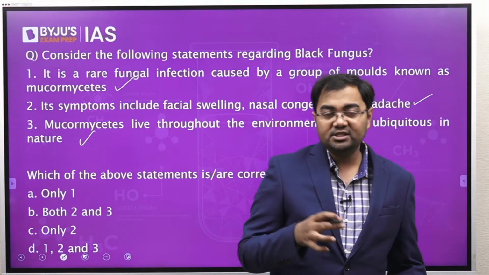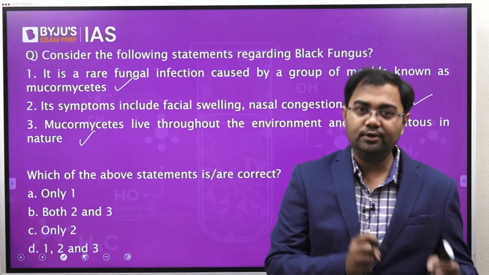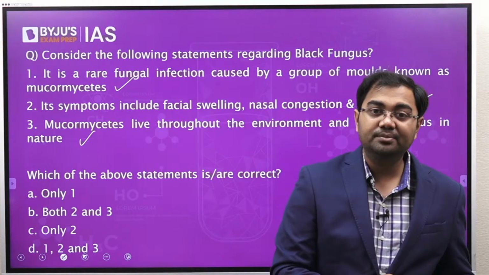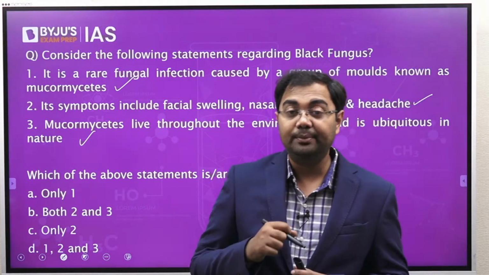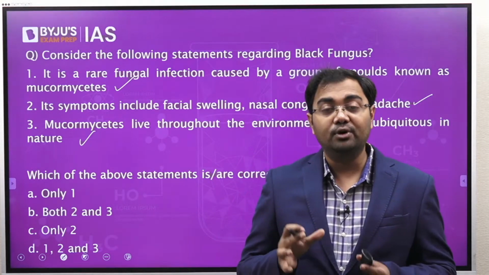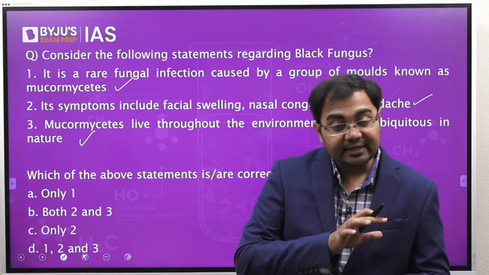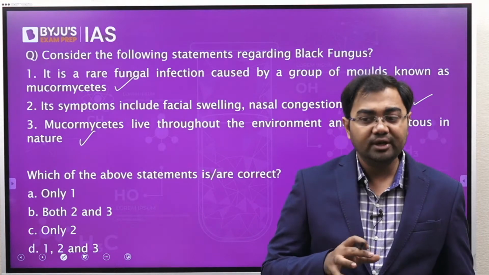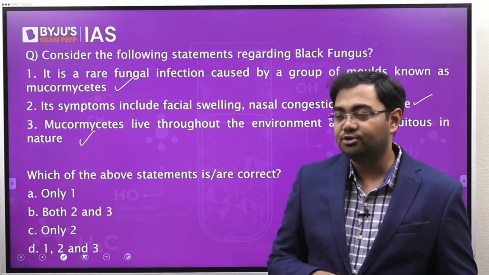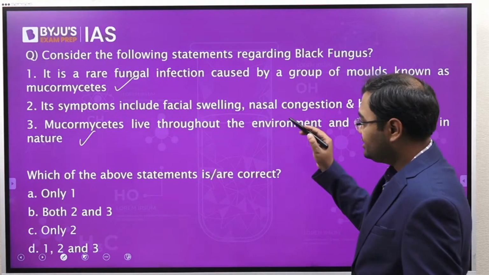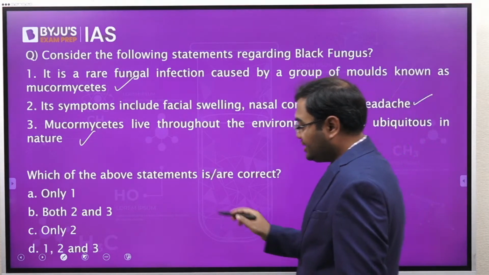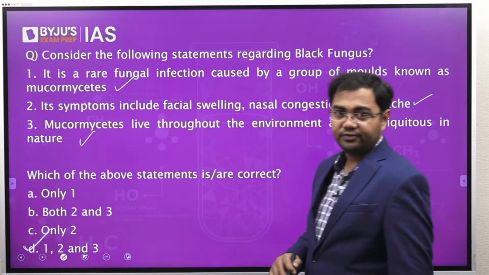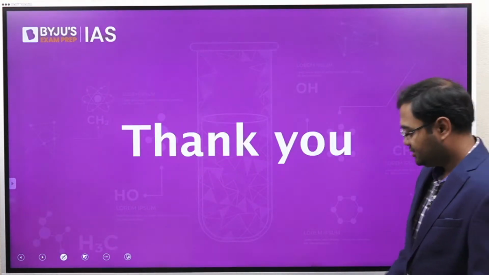Now, not only black fungus, please remember that black fungus, white fungus, yellow fungus, all these are going to be important. Their scientific names, their symptoms, and under what conditions they happened, all these pieces of information related to them will be equally important for your examination. So please make sure that when you revise all these topics, you revise all these things. So 1, 2 and 3 are all correct, and the correct answer here will be D, all of the above, that is 1, 2 and 3.